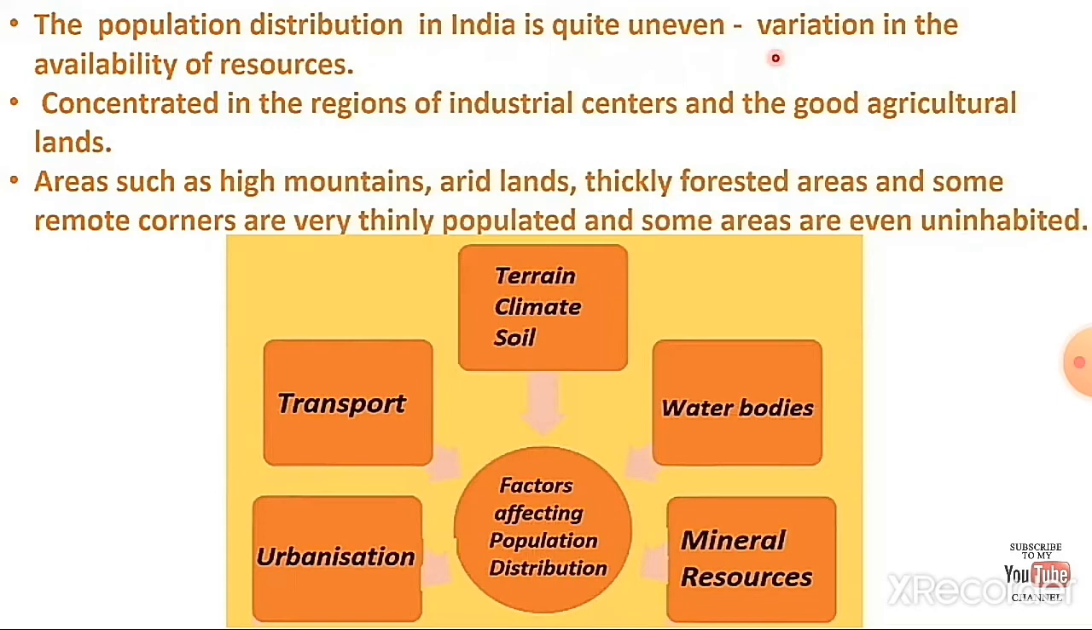In certain areas, the people are concentrated more. Areas such as high mountains, arid lands, and thickly forested regions are thinly populated. So the factors affecting population distribution are climate, soil, water bodies, mineral resources, urbanization, which means the city areas, and then transport. These are the basic things for humans. Based on that only, the people will settle in that area.